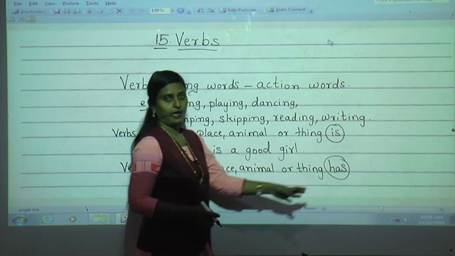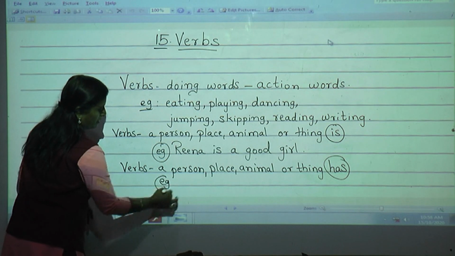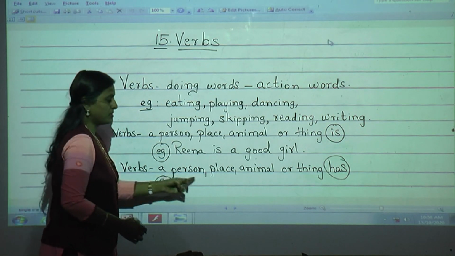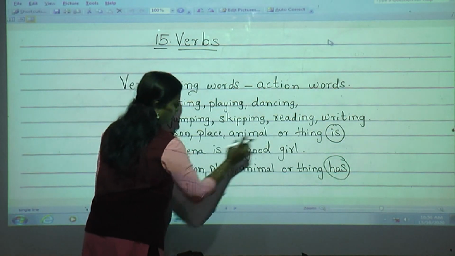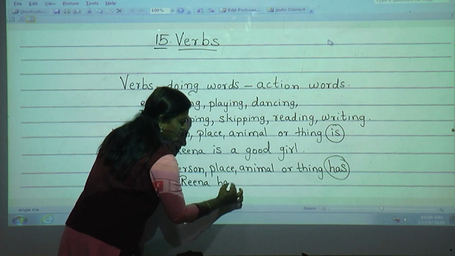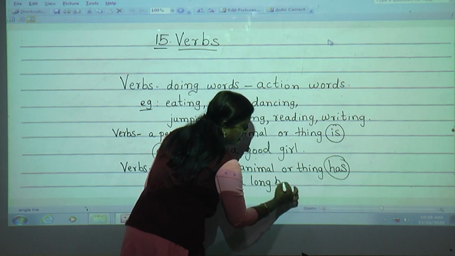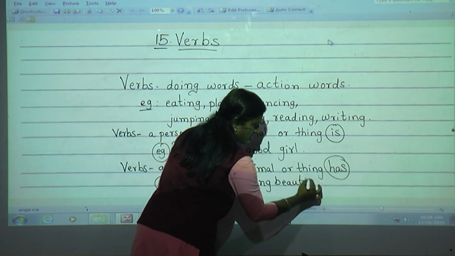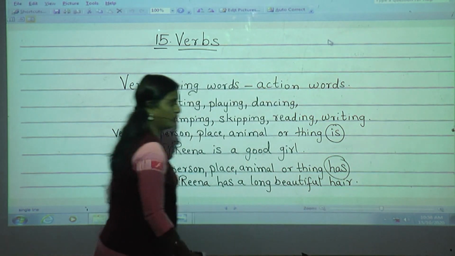For example, Reena has long beautiful hair. This is the thing which she possesses. This also comes under verbs.